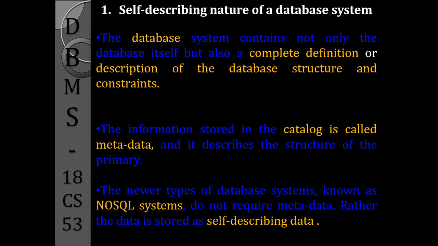So these new types of systems, like NoSQL systems, do not require metadata, but rather the data is stored as self-describing data. Like this, the different database systems try to describe themselves in different ways. So this is a special feature of database systems, that is, self-describing nature.